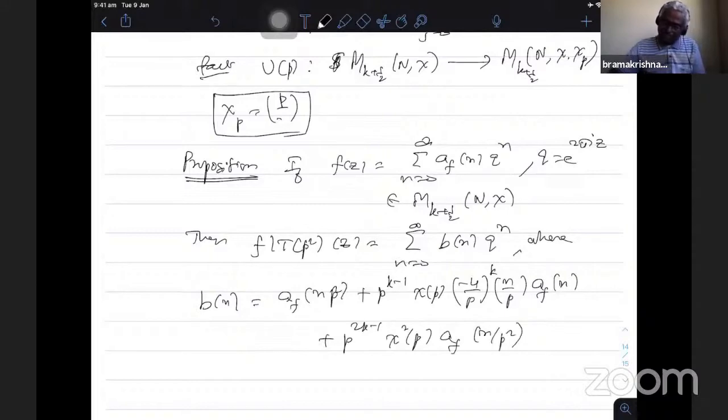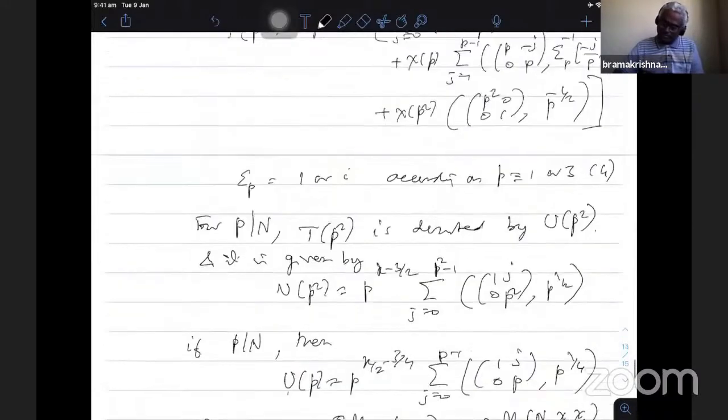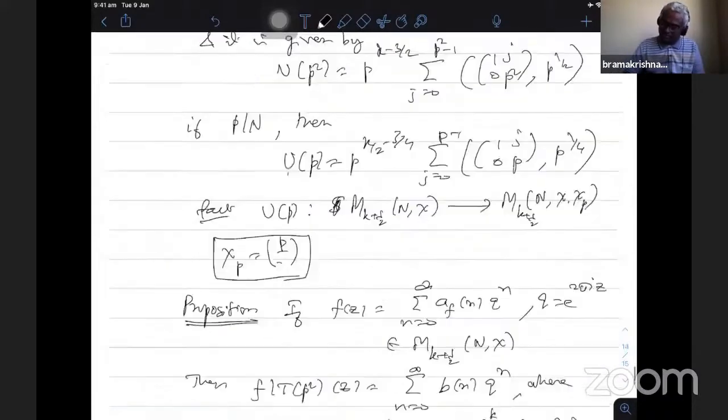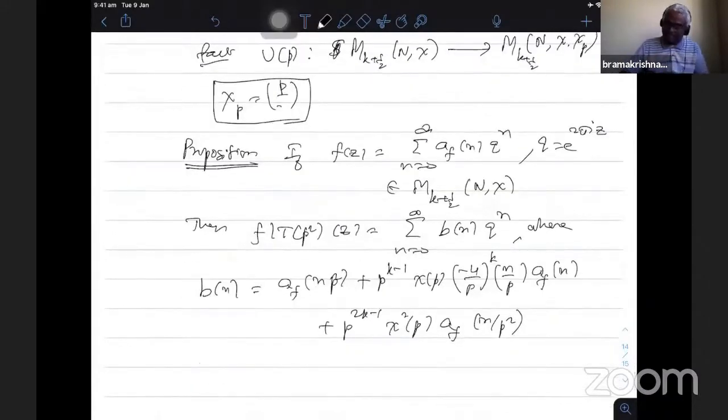There are three terms corresponding to the three sets of matrices. For each one can compute the Fourier expansion, and it turns out that one is the a_f(np²), the middle one is this factor, and the final one is a_f(n/p²).